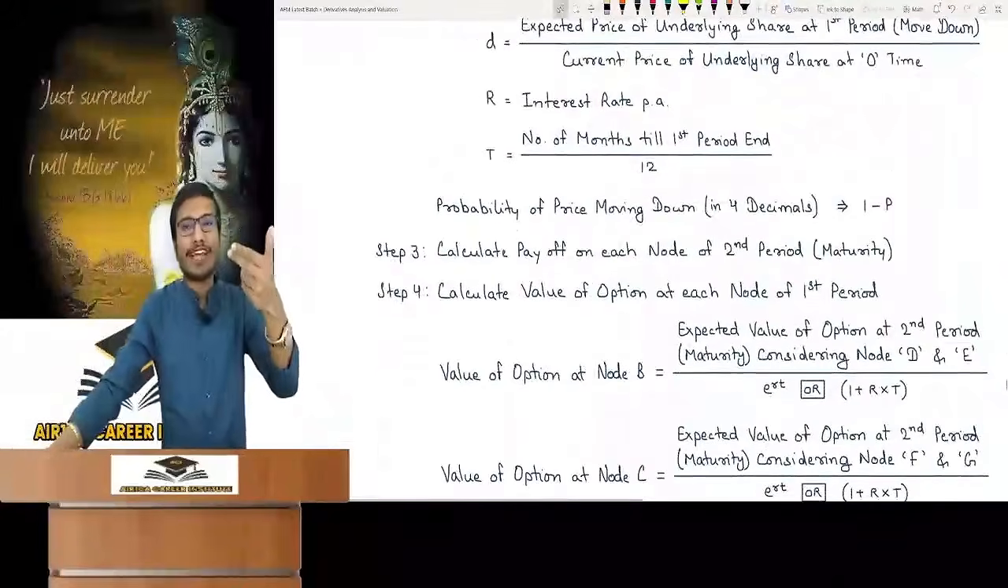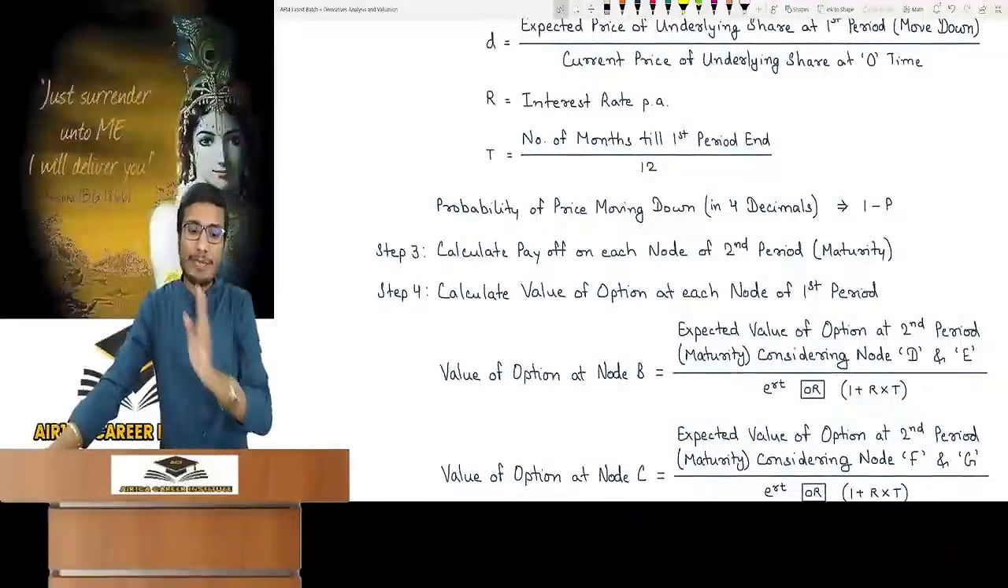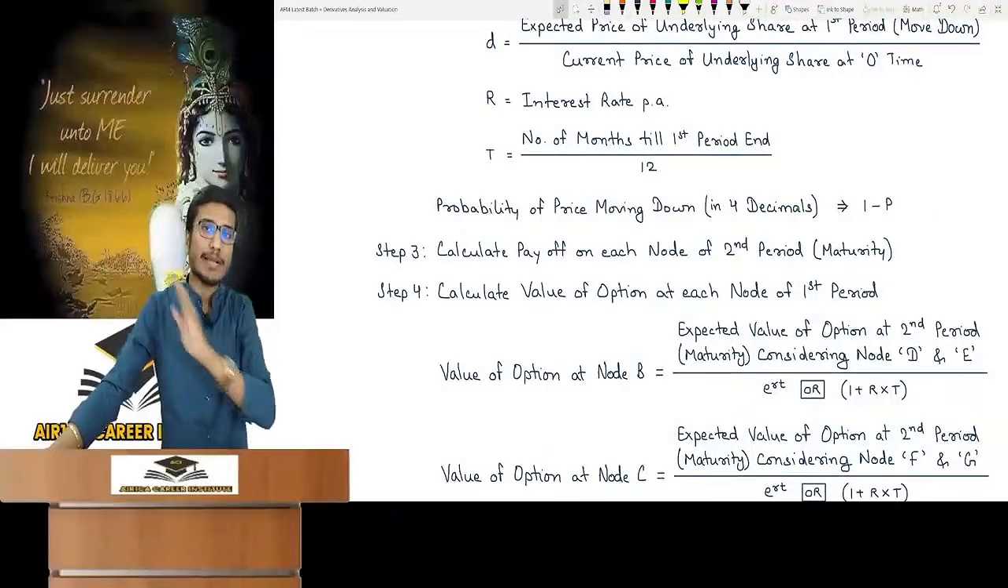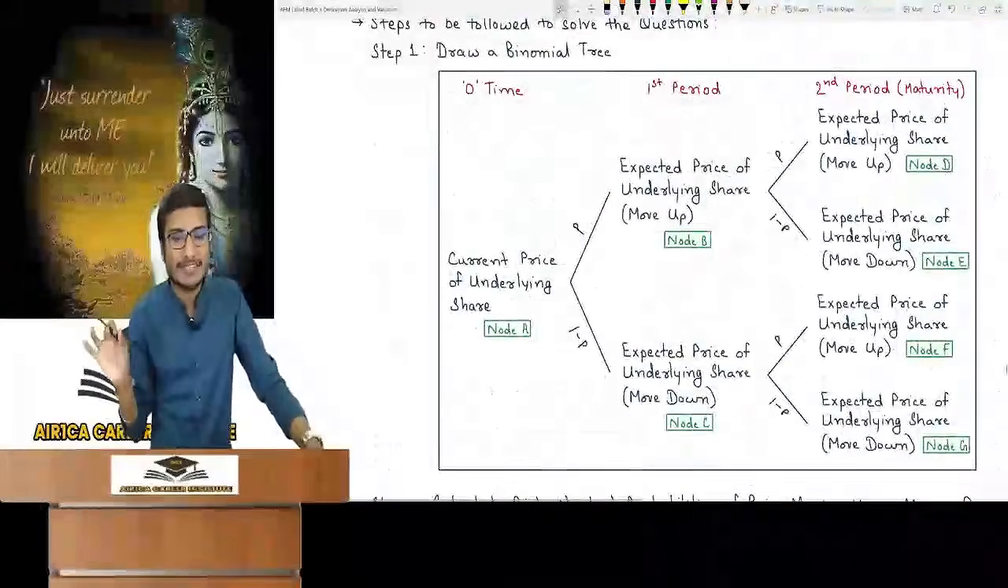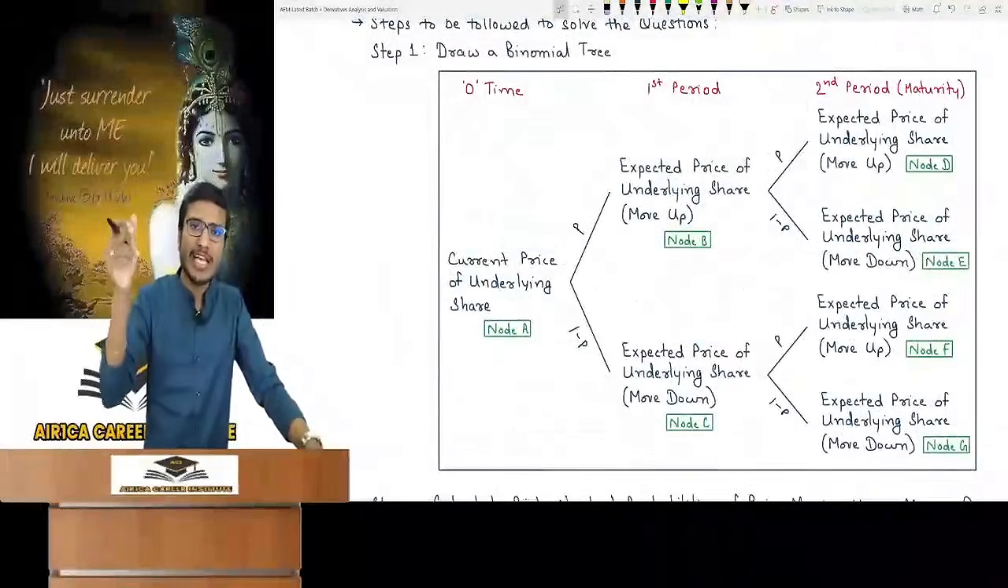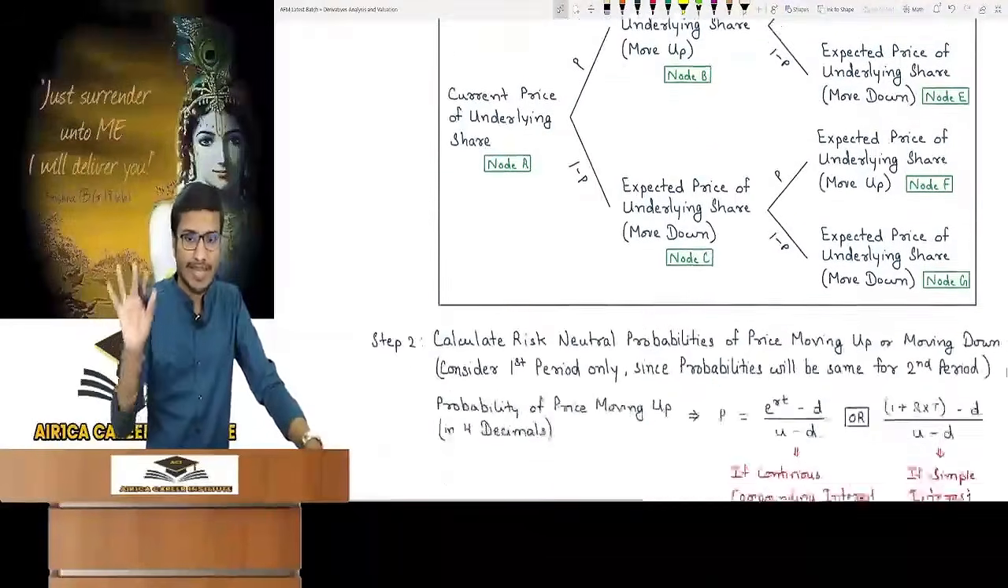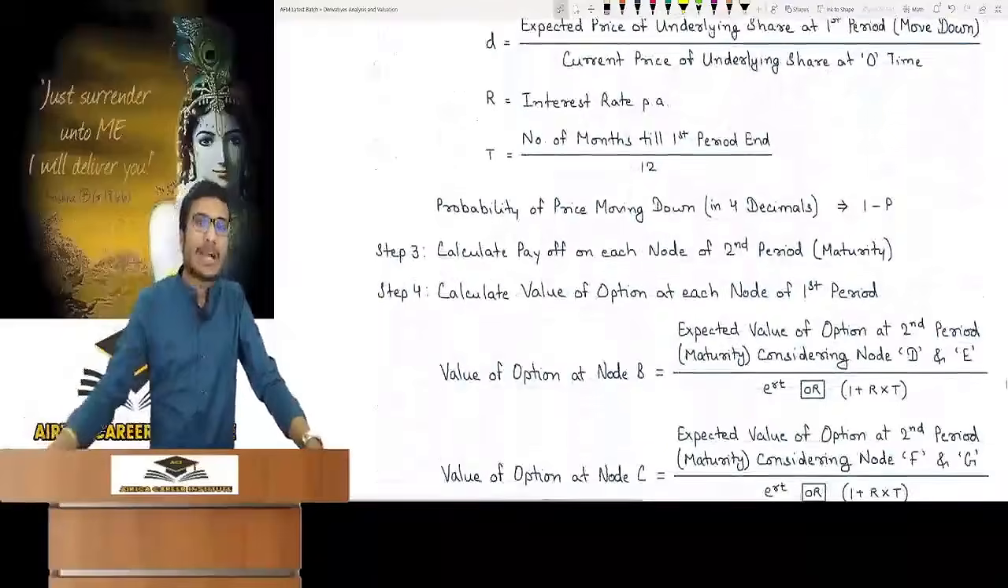Step 3, find out payoff. Payoff will be on maturity only. Payoff can be found at each node of the second period maturity. Payoff will only be on maturity. So at maturity, D, E, F, G are 4 nodes. You will find out the payoff by comparing the price and the strike price. You got the payoffs. What do you need to do?